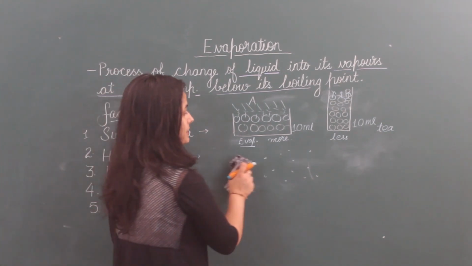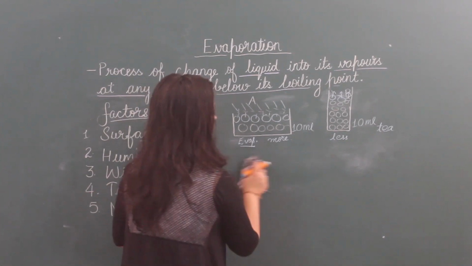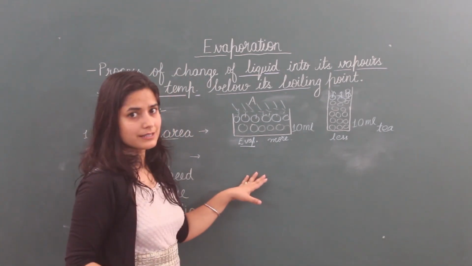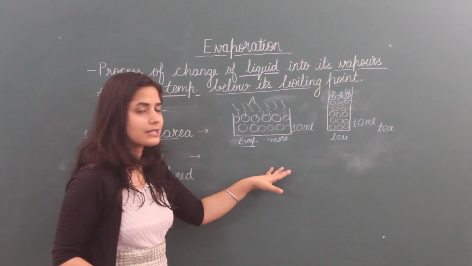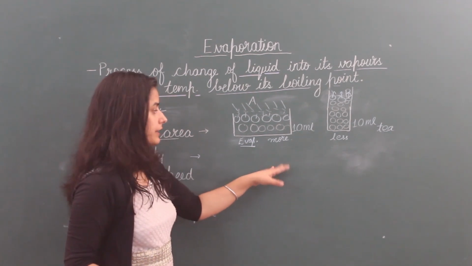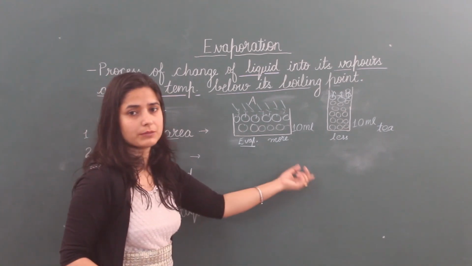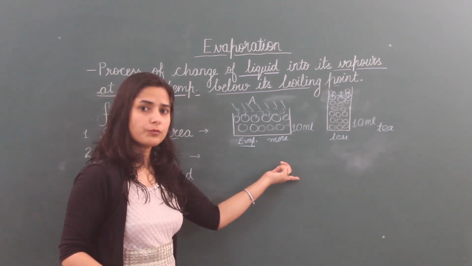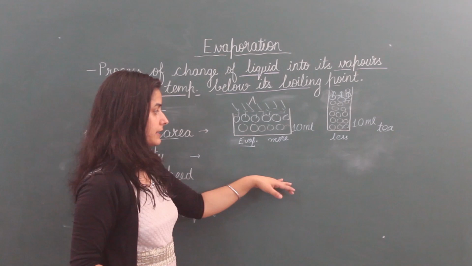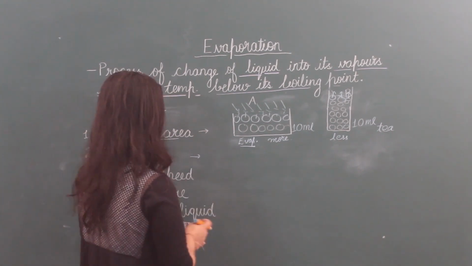But in summer season, water vapors are less in the atmosphere. That means humidity is less in the atmosphere. Then our atmosphere can take more water vapors from the surface, ground or water sources. In that case evaporation is more.